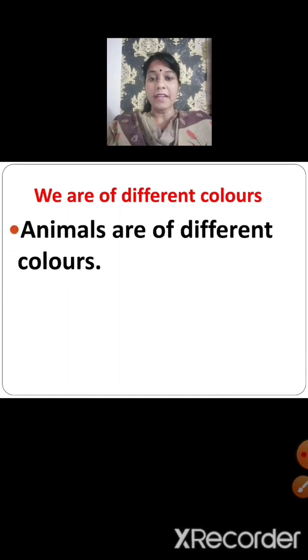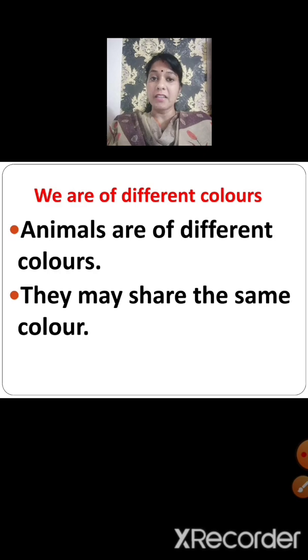We learnt that animals are of different colors. They may share the same color. For example, we find animals like elephants, crows, rats, buffaloes, even dogs, cats and cows that are black in color. In the same way, we find animals like rabbits, ducks, egrets, dogs, cows, cats that are white in color.